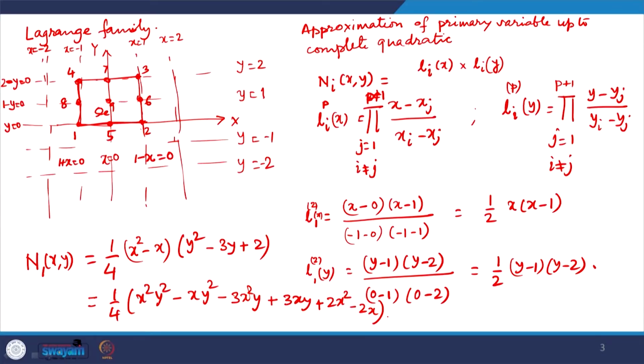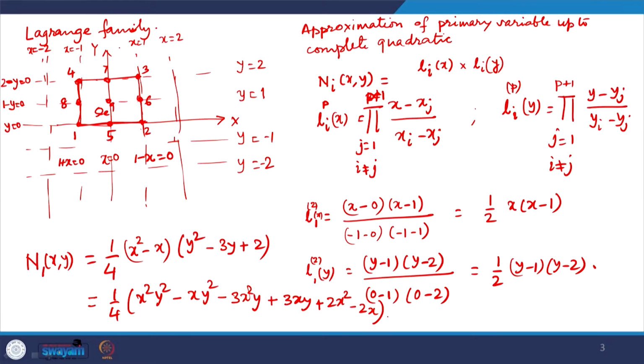And in this case, there is one interior node here, the 9th node. So, for quadratic approximation, there is one interior node, and this interior node does not contribute anything towards inter element compatibility, inter element continuity. So, inter element continuity of the solution approximation will ensure piecewise continuous variation of the approximation from one element to the next element.